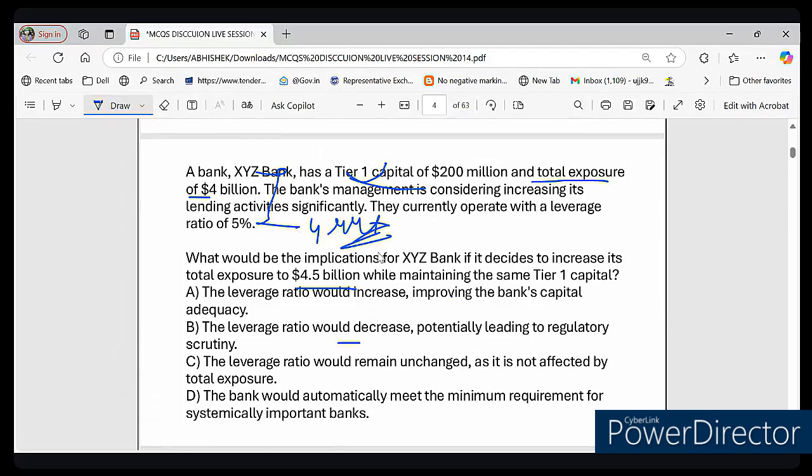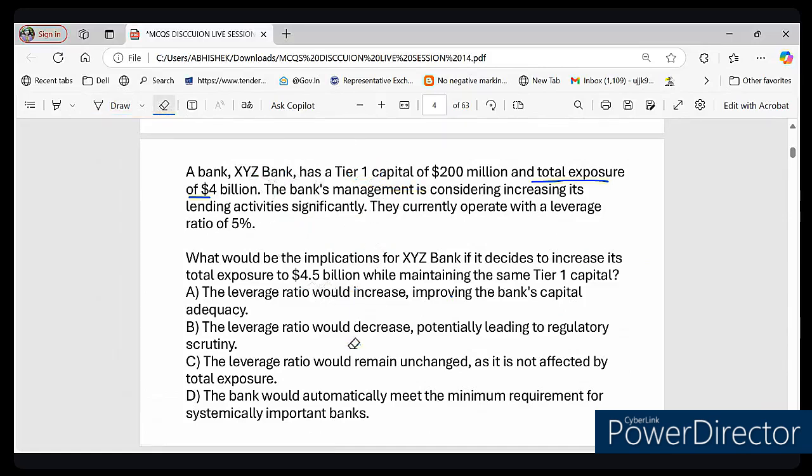Lower leverage means the bank has less of its own money backing up a loan, which can be risky, right? If the leverage ratio is lower, the bank has less of its own money to back up the loan. So now tell me, does a lower leverage ratio mean the bank is safer or riskier?